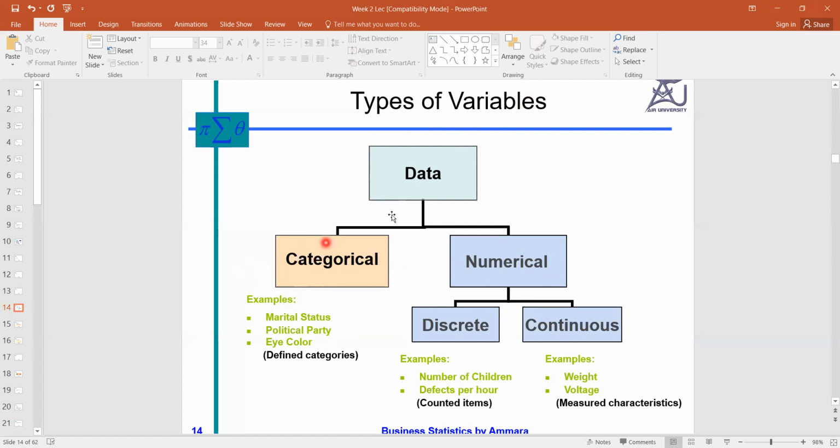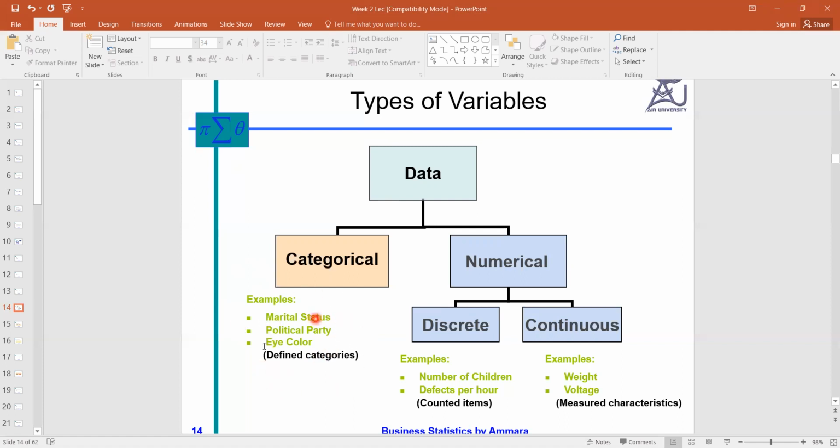So we can define it into two main categories. One is categorical and the other is numerical. The main examples of categorical can be marital status, political party, eye color, hair color, smokers, non-smokers.